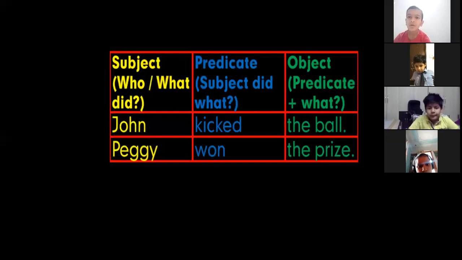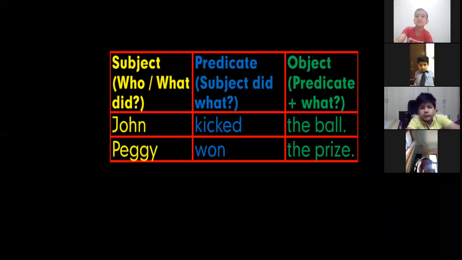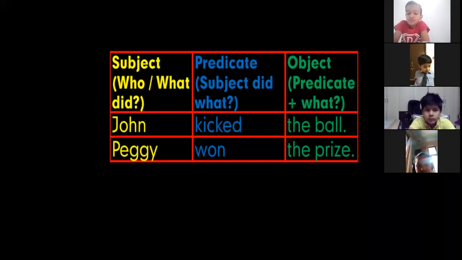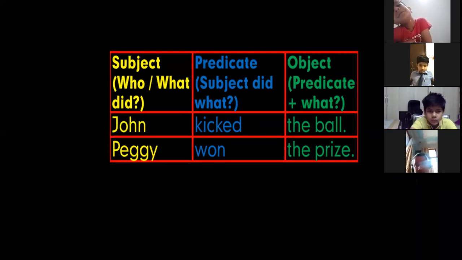Now see, again with the help of this table, we can understand very easily the three parts of the sentence: subject, predicate, and object, right? Subject is who or what did. Who is doing the action here? So John and Peggy are the naming words and they are doing the action. Predicate is, subject did what? What did John do? John kicked. What did Peggy do? Peggy won.